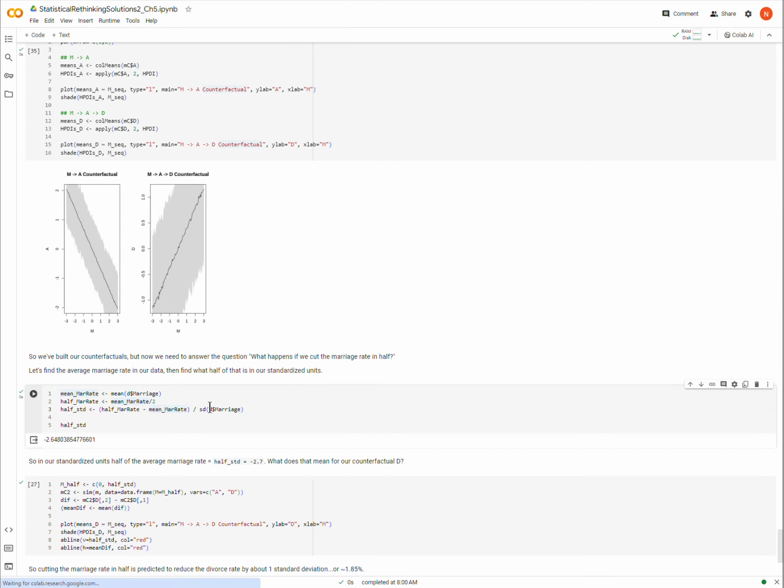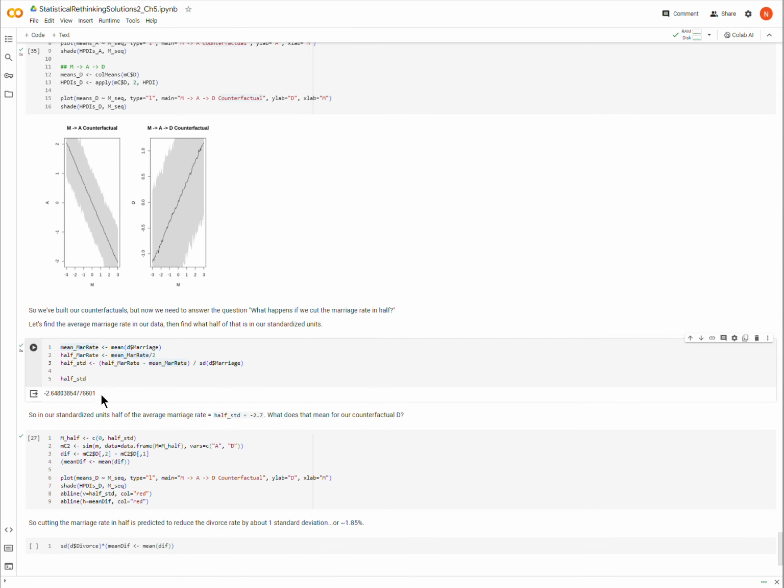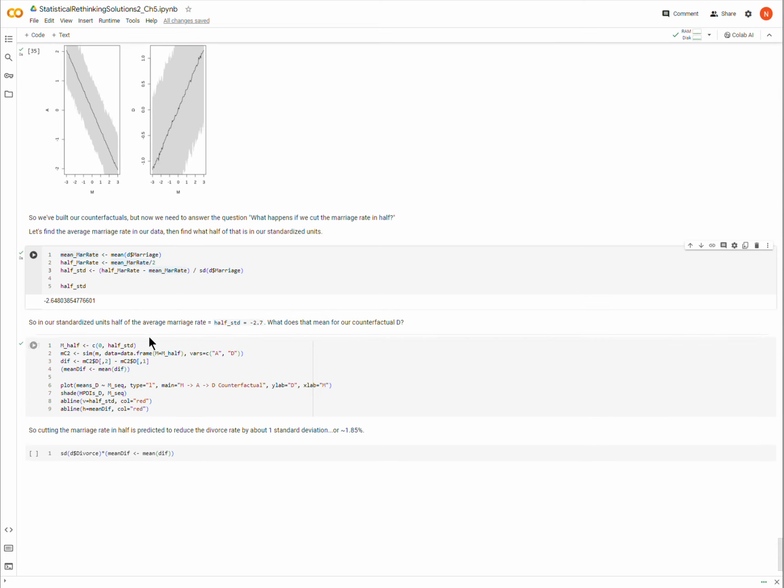So we get this in standardized units, right? In other words, if I were to go here on my x-axis for M, it is the difference between being here, because that's the average value for M, and then looking at the effect of making the average value -2.6, so pushing M way over here to the left. So we need to figure out what D, or the average value of D, is going to be, and we should be able to get an estimate. It's going to be around -1, it looks like, if I just go up. Okay, so let's do that.